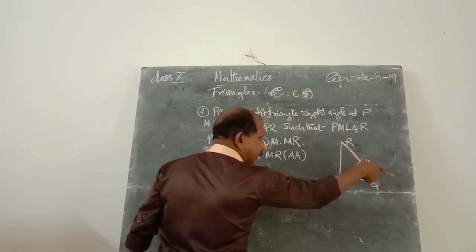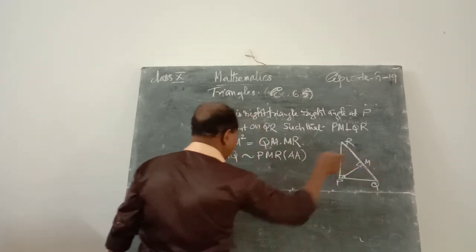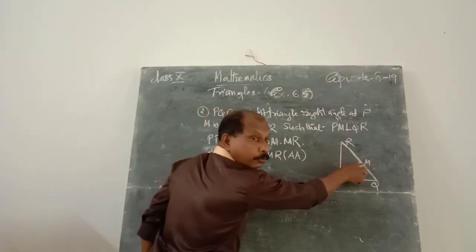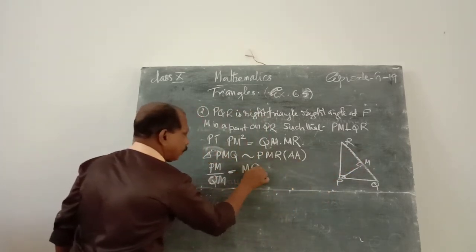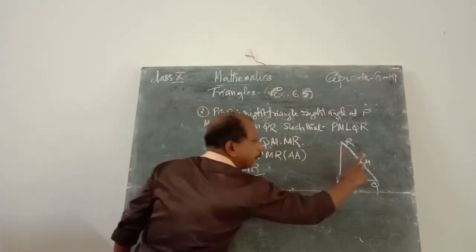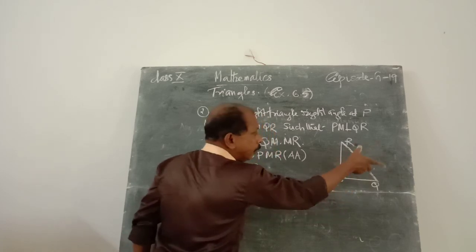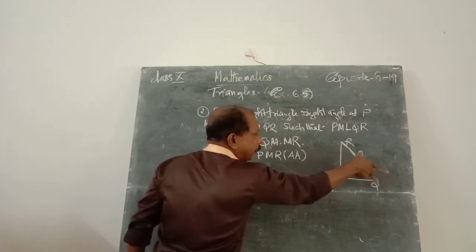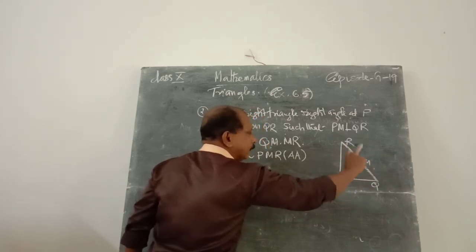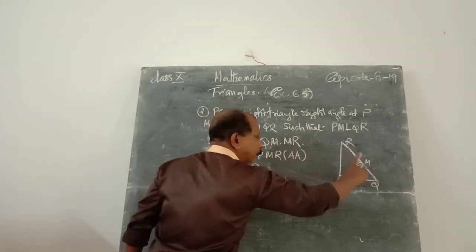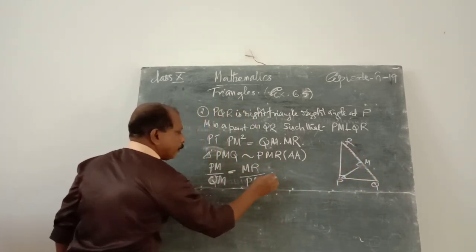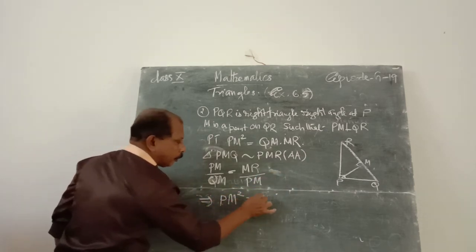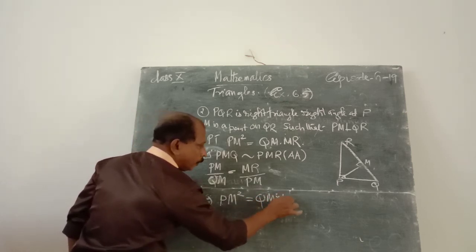This is the base and this is the base. Is equal to MR, that is the altitude of the second triangle, by PM, that is the altitude of the first. That means for the first this is the base and for the second this is the base. For the first this is the altitude and for the second PM is the altitude. Therefore, which implies that PM square is equal to QM into MR.